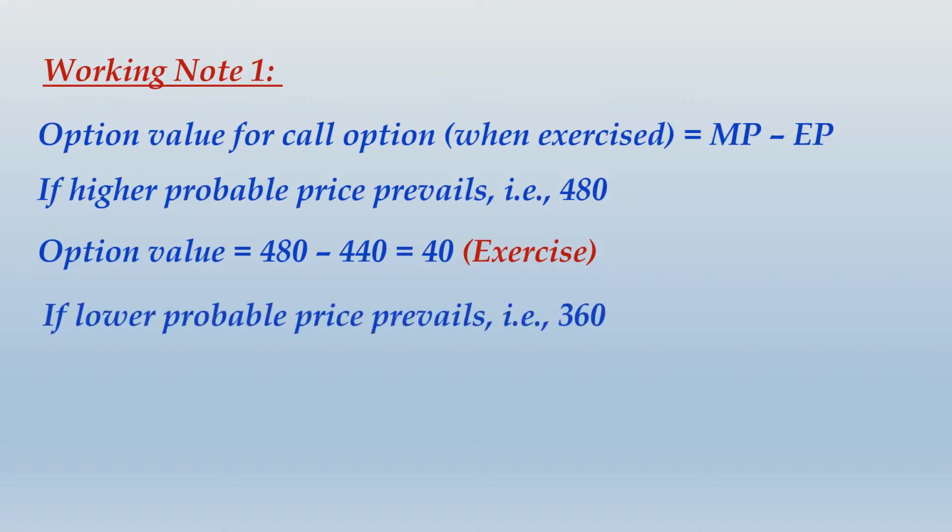If lower probable price prevails, you will let the option lapse and its value will be 0. That is why the spread in share price will be 120, but spread in option value will be 40 minus 0, that is 40.